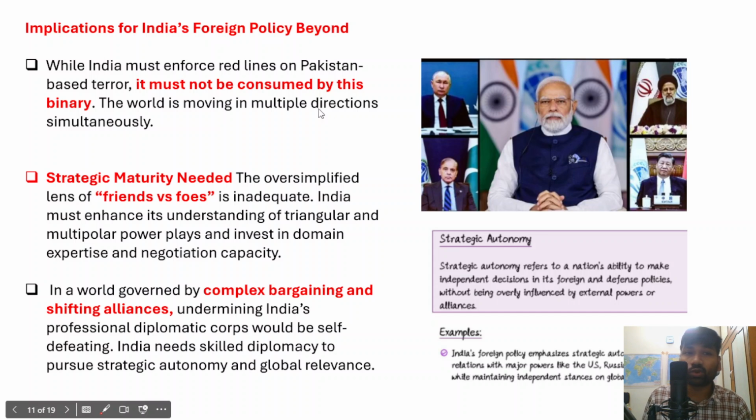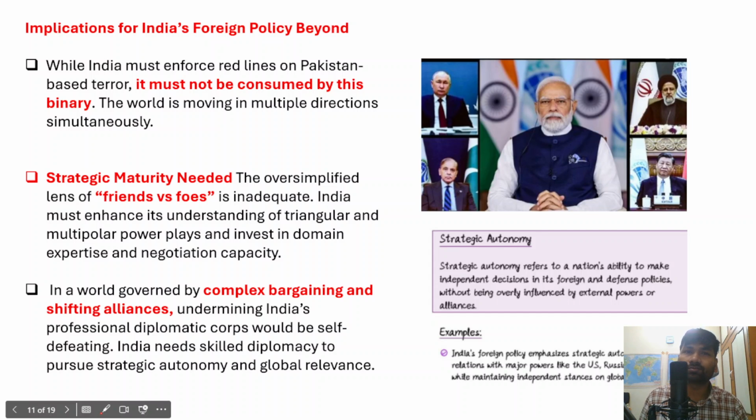But India must not be consumed by this binary with respect to Pakistan, because the world is now moving in multiple directions simultaneously, and India should not miss this opportunity. There are a number of opportunities waiting for India. India should not confine itself to Pakistan alone, while setting certain red lines for Pakistan for its continuous support to cross-border terrorism.